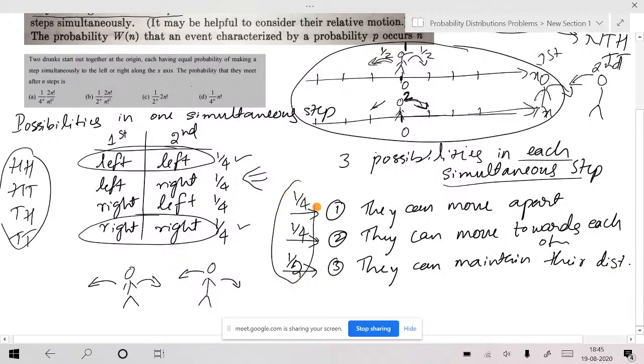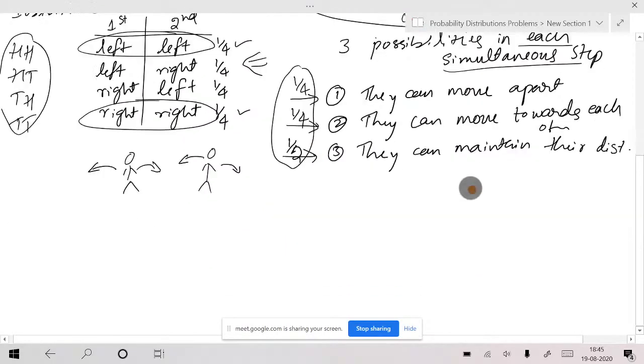Now look here, when you add these three you should get 1. So these are the three possibilities. Now out of n steps, let me take n1 steps. This n1 steps is for each person. So n1 number of steps corresponds to the situation that they move apart. Moving apart, so the corresponding probability is equal to 1 by 4.